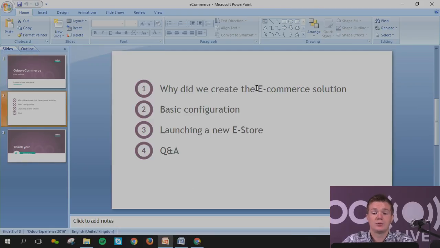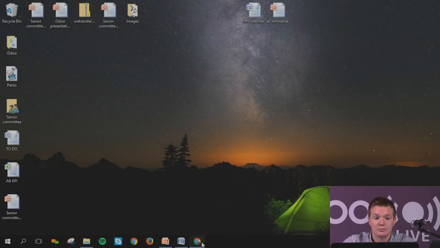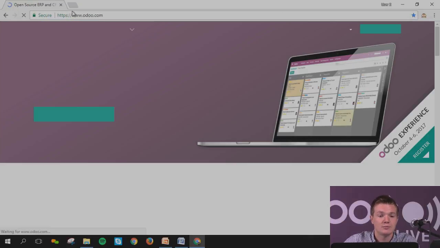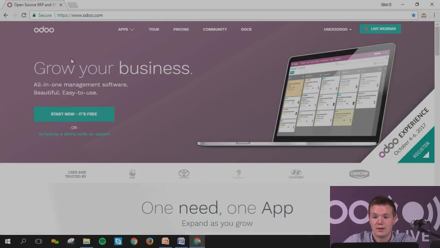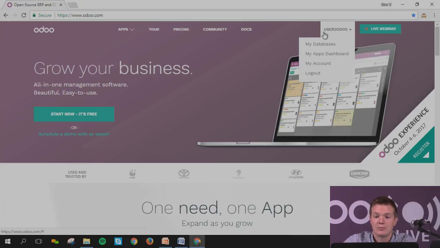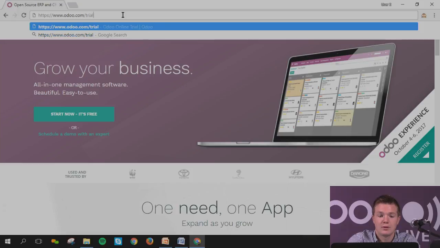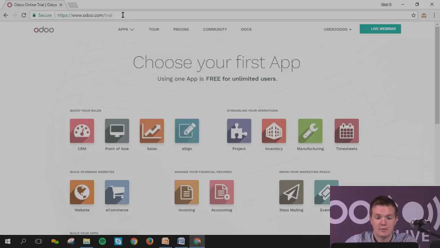Okay, so simply I will go to odoo.com. I will come back to this database later on. You can go to my database normally. Oh wait, I will directly go to the link to create a new database. I will select first e-commerce, and as you will see, many other modules will be directly implemented. So I'm going to have sales, invoice, website, and e-commerce.